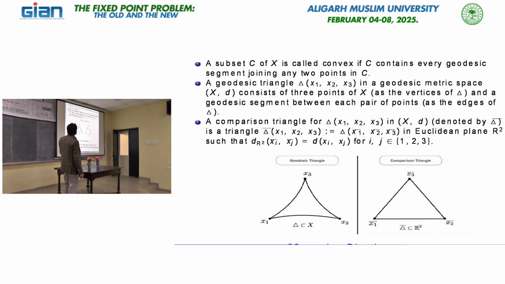So this is a geodesic triangle satisfying this inequality, and that is called the CAT(0) space. This is my final definition: a geodesic metric space is called a CAT(0) space exactly if all geodesic triangles satisfy this comparison inequality, or CAT(0) inequality. The complement is there, but we are not interested in the complement, that is a different story.